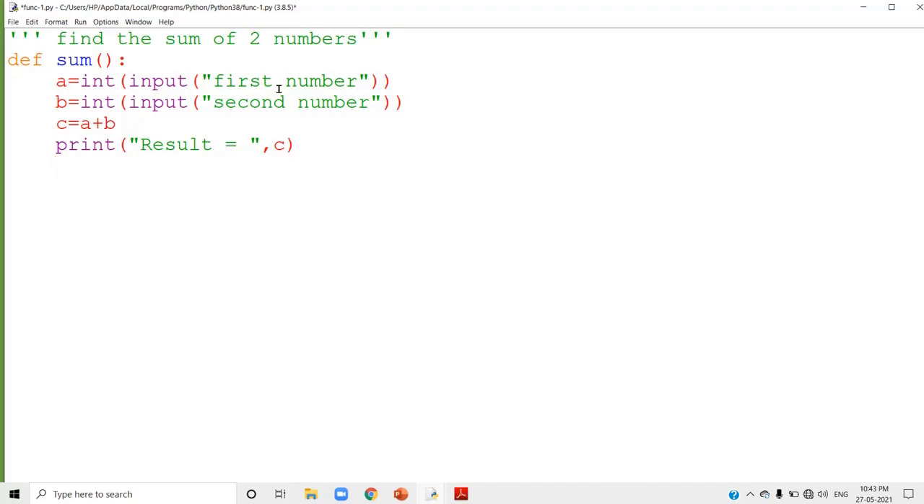So that is all about the function definition. This is the way you can define a function. Here the function name is sum. And after the function name there must be a bracket, and the function definition header ends with a colon.